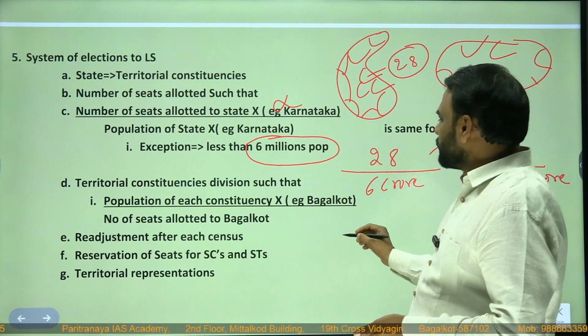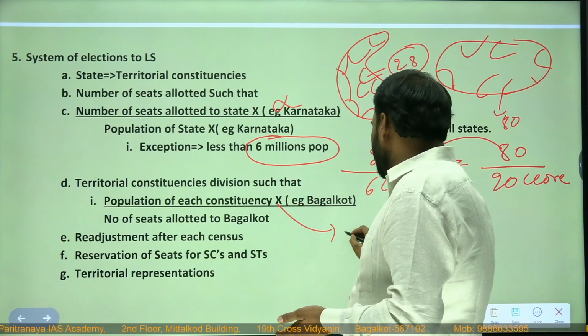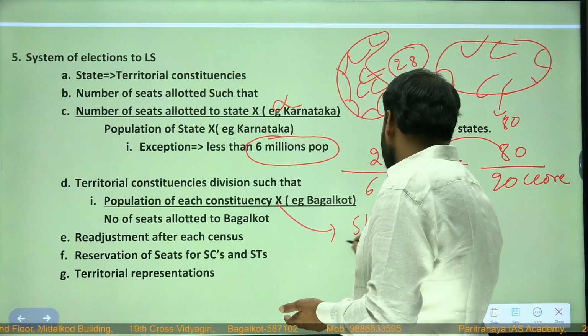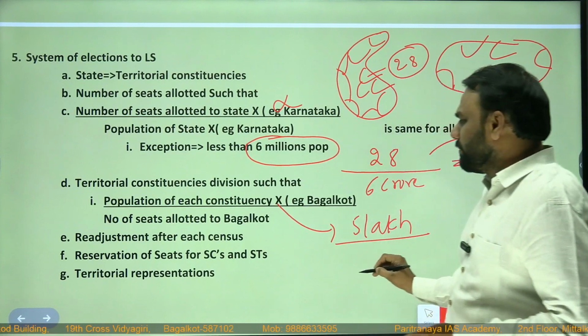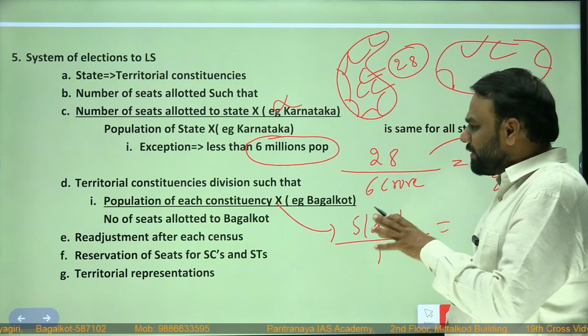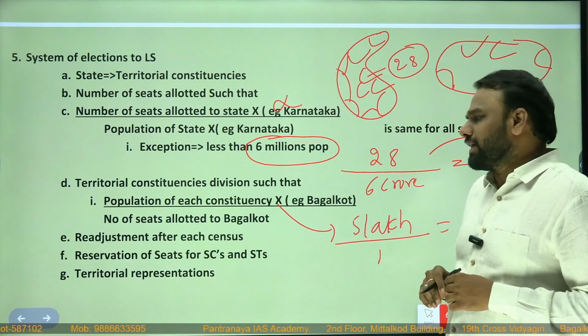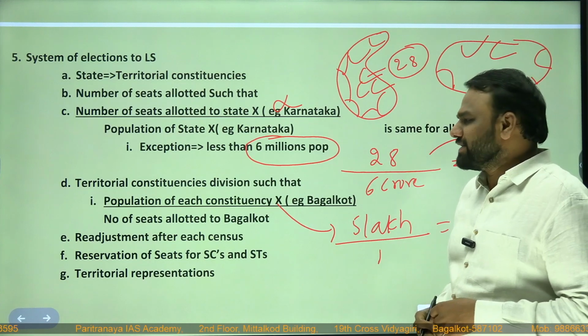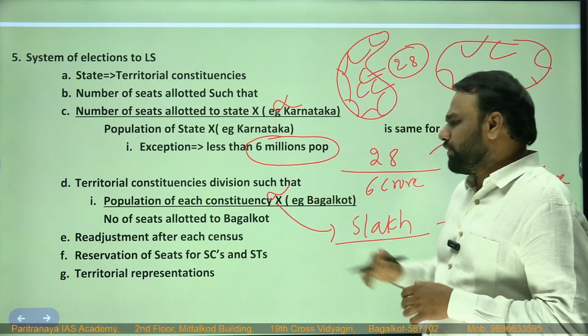So, population of each constituency. Let us assume Bagalkot's population is 5 lakh. So the seats allotted to it is what? The number of seats allotted to Bagalkot? 1. Okay. So in this fashion, it should remain the same throughout the Karnataka state. So in Karnataka we have got 28 constituencies. Again, this formula is not important.